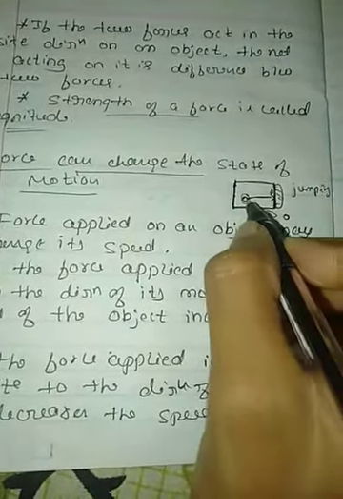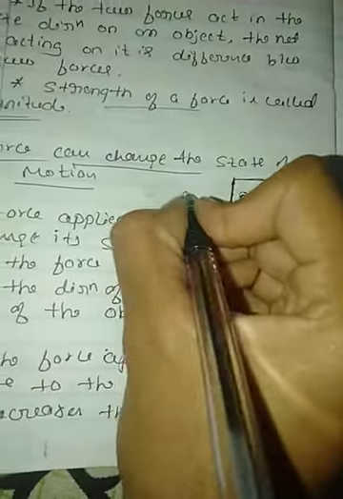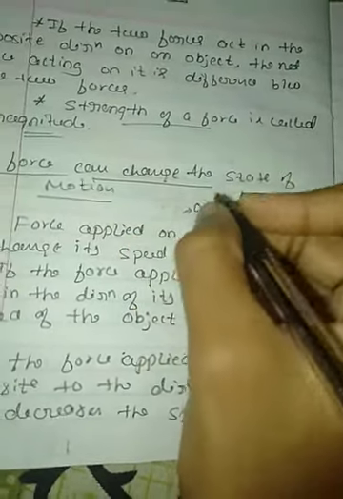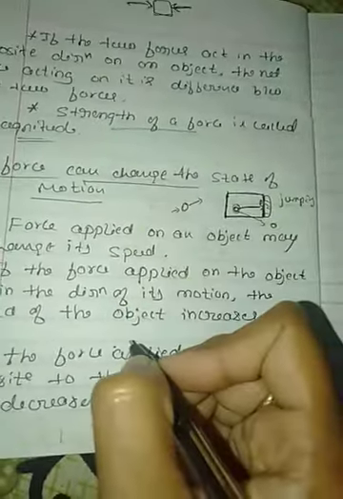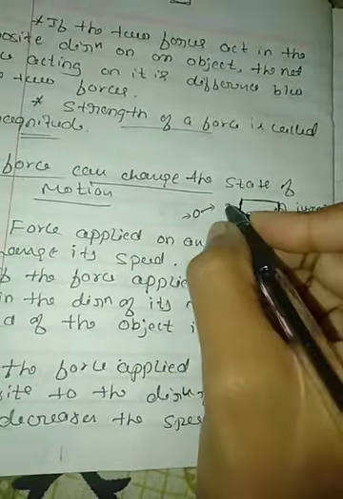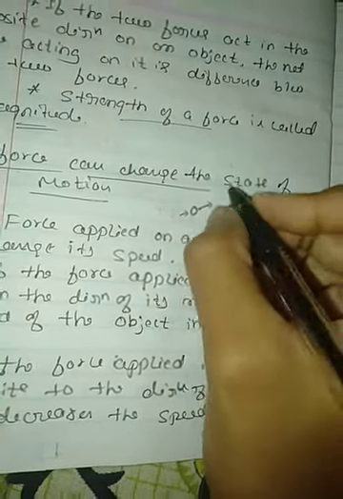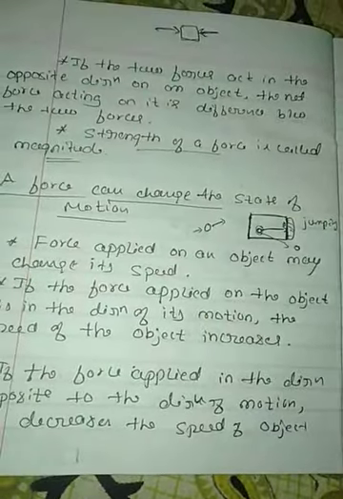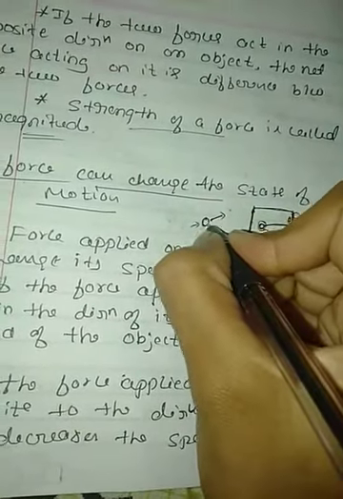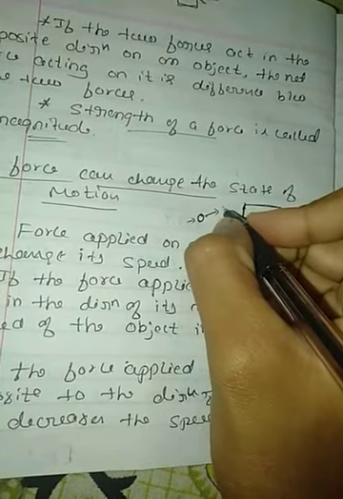First, before applying the force, the ball's speed is 0. When the player applies the force, its speed increases, because it's moving towards the goal. When the goalkeeper tries to stop this ball, that means he tries to decrease the speed of the ball.